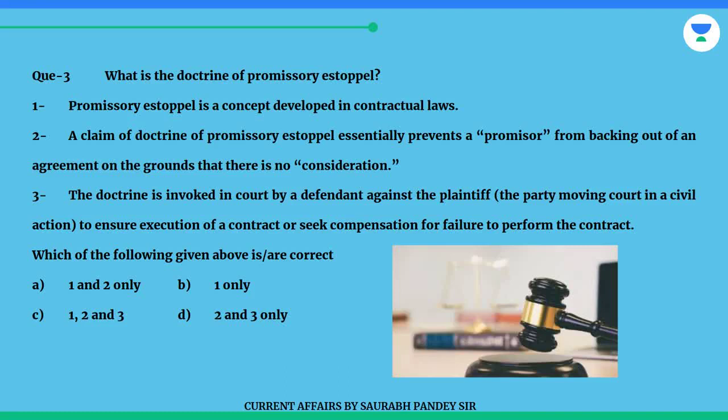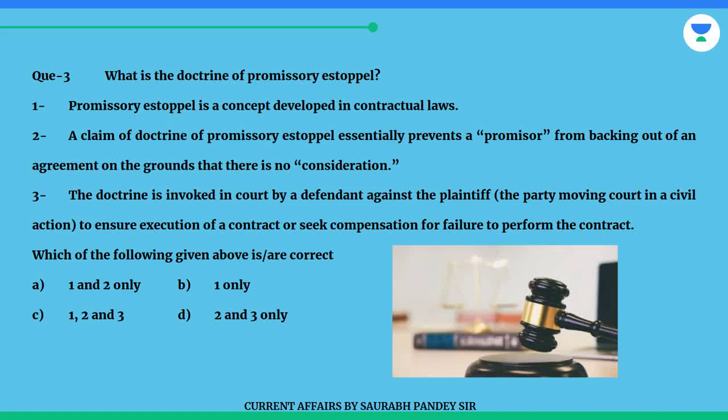Question 3. What is the doctrine of promissory estoppel? 1. Promissory estoppel is a concept developed in contractual laws. 2. Claim of the doctrine of promissory estoppel essentially prevents a promisor from backing out of an agreement on the grounds that there is no consideration. 3. The doctrine is invoked in court by a defendant against the plaintiff, the party moving court in a civil action, to ensure the execution of a contract or seek compensation for failure to perform the contract.